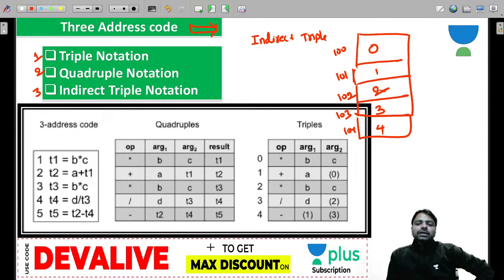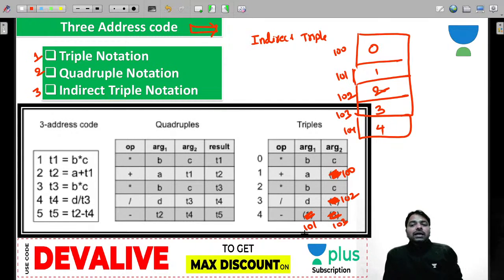I'm just numbering it in sequence, but don't be confused about it. Then what is the advantage? You go to the triple, and instead of using 0 you now use 100. Instead of using 1, use 101. Instead of using 2, 102. Instead of using 3, 103. So at 103 the instruction is not there. At 103 an address is there. In that address you have the actual instruction.